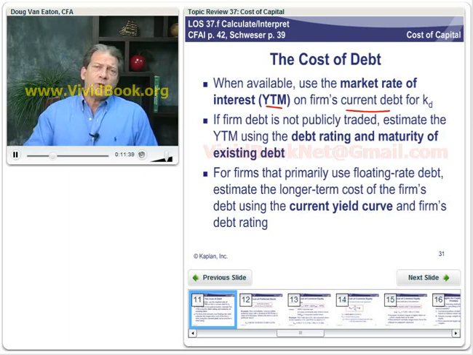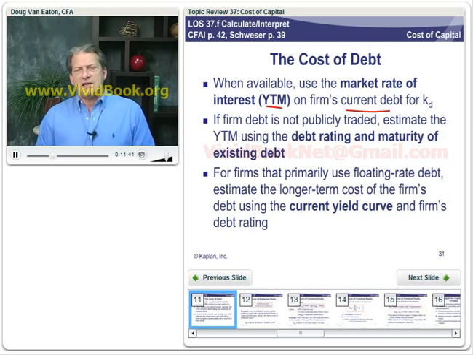Now, some firms primarily use floating rate debt, right? Reset once every year. Well, that's typically lower than longer maturity debt. When the yield curve is upward sloping, it's certainly lower. Well, the suggestion here is that you use the current yield curve in the firm's debt rating.